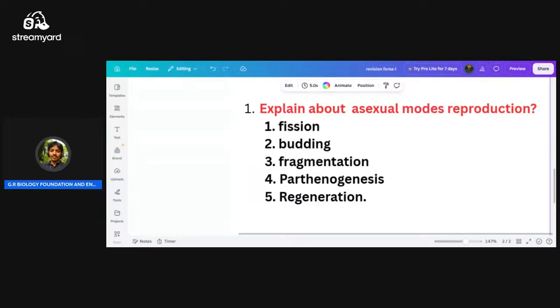But in fragmentation, one particular part of the organism gives rise to offspring. Here, if the body is broken into pieces, however many pieces form, all of them grow as individual organisms. That is the difference between regeneration and fragmentation.